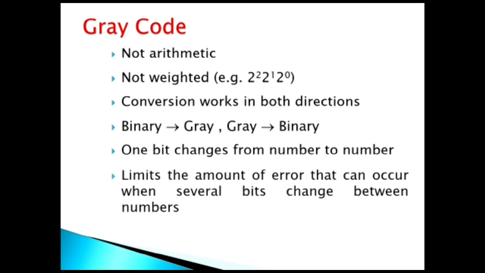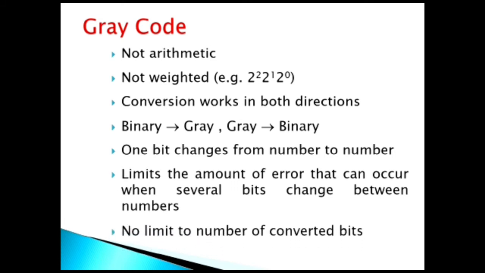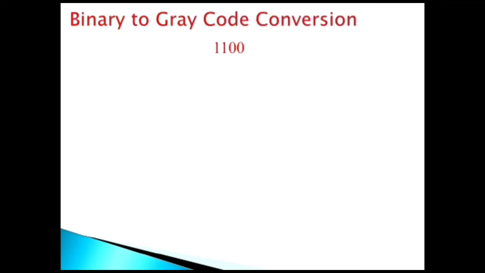The gray codes are not limited to the codes in which the amount of error can occur when several bits change between the numbers. Gray codes are those codes in which only one bit changes for every successive pair. These are not limited to a very limited number of bits. Now let us see the conversion of binary to gray code.